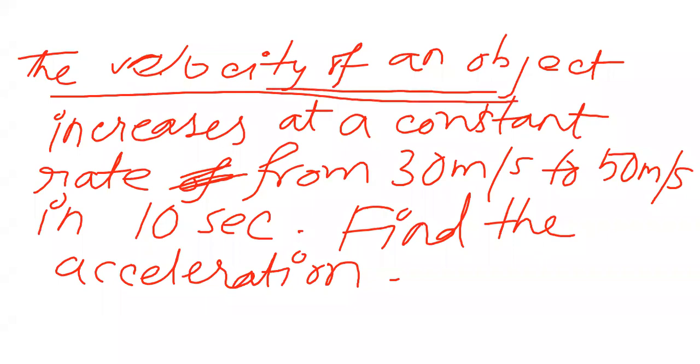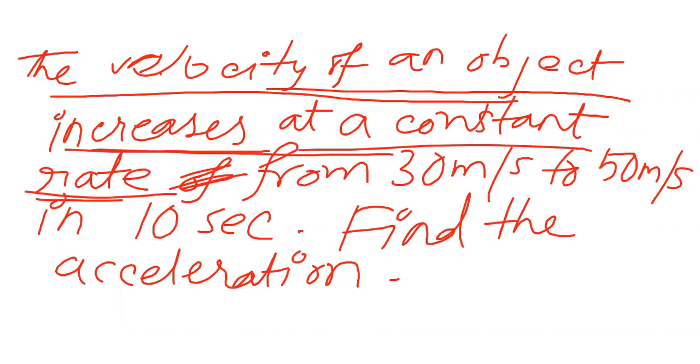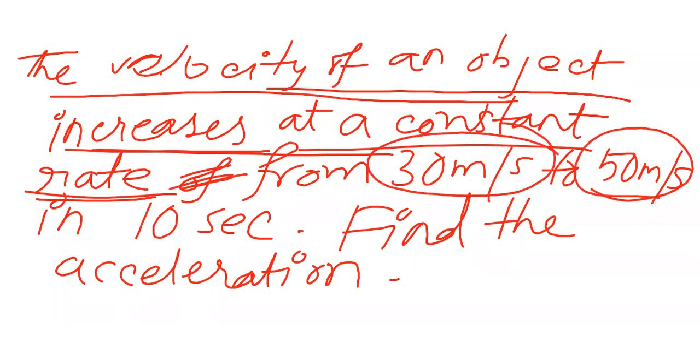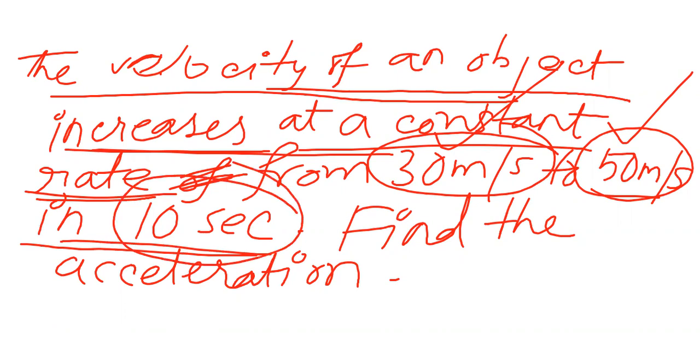The velocity of an object increases at a constant rate from 30 meter per second to 50 meter per second. That means 30 is the initial and 50 is the final. Is it clear to all of you? Yes, ma'am. In how much time? In 10 seconds. This is the time. Now find the acceleration.